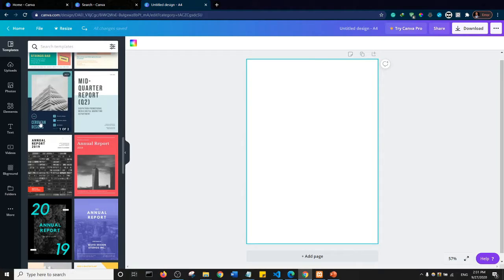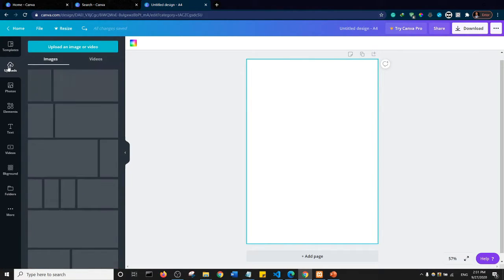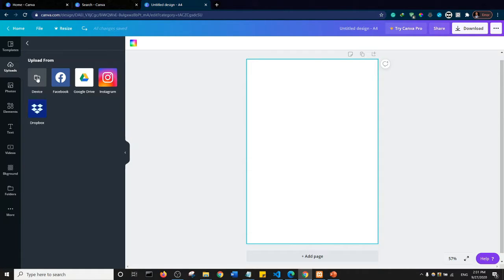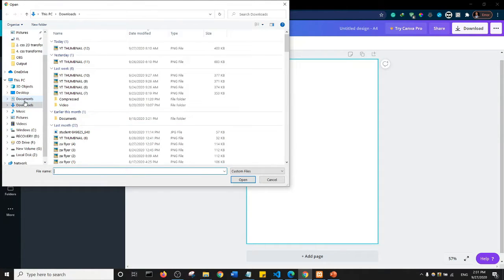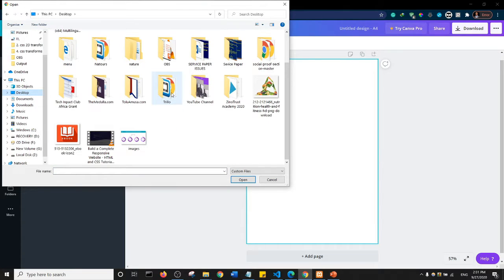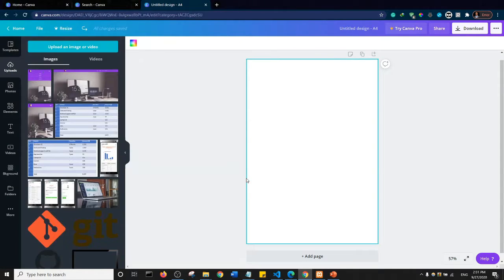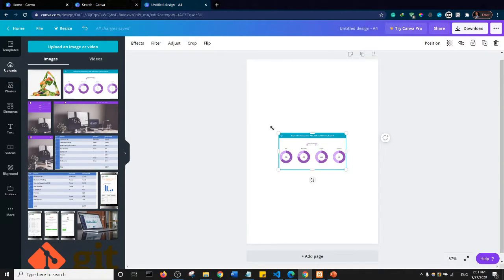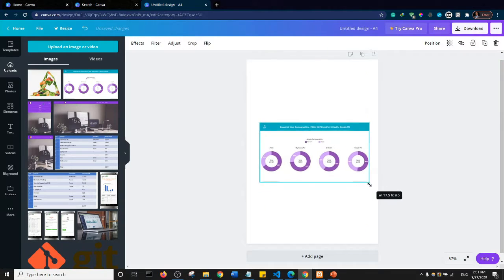All right, so next I'm going to come to the upload section. This is where you can upload images from your computer to your Canva dashboard. If I click on upload right here and click on device, it will take me to my computer. I have an image I think I want to use for this tutorial, so I'm just going to select it and upload it. So the image is uploading to my Canva dashboard. Essentially I can use the images on my document or on whatever I'm trying to design. All I need to do is click on them, and as you can see, it appears here. I can go ahead and resize the image however I want.